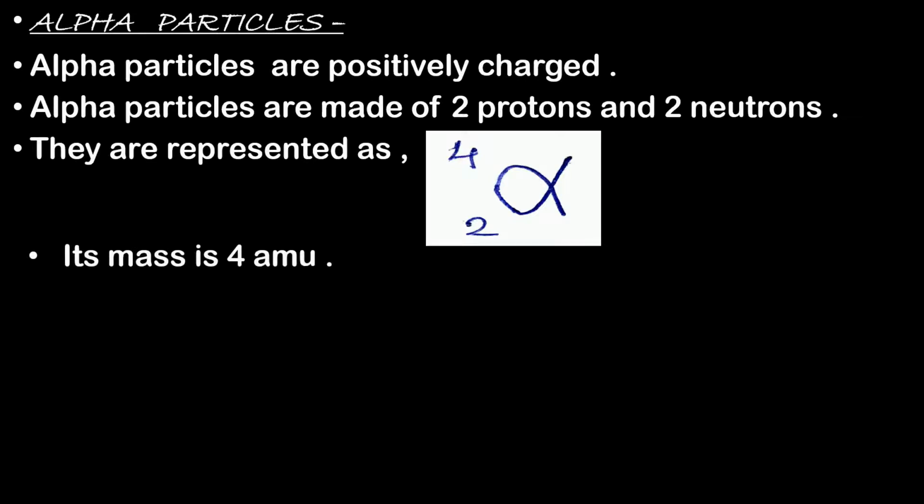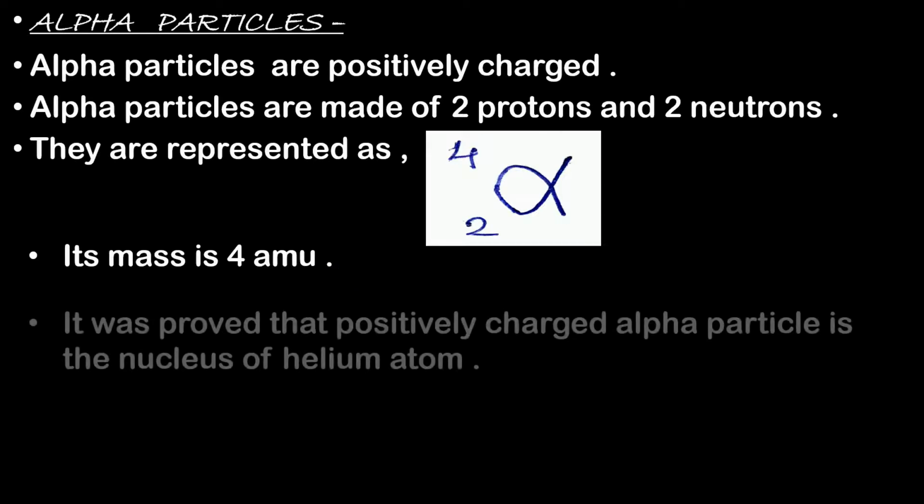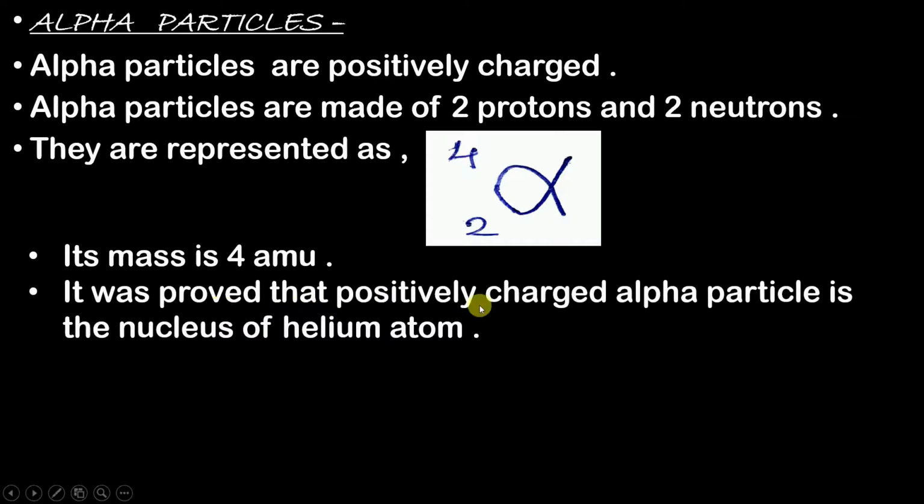Fourth point is that its mass is 4 AMU, 4 atomic mass unit. Now if you don't know what is this atomic mass unit, I have already made a video on this. You can find the link in the description box. Okay. It was proved that positively charged alpha particle is the nucleus of helium atom.